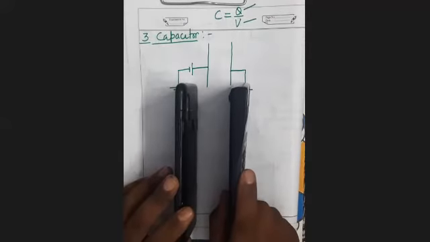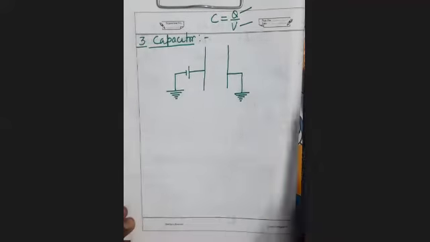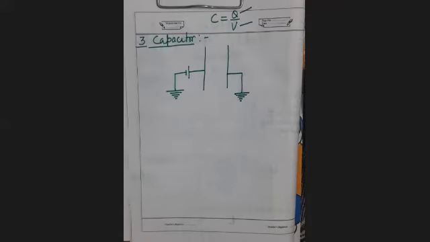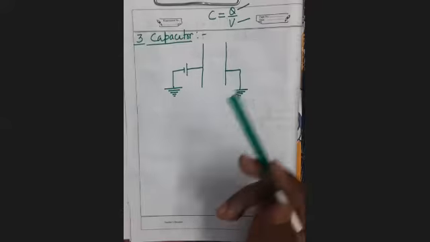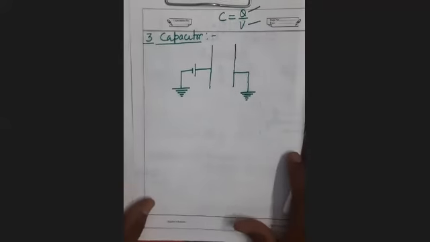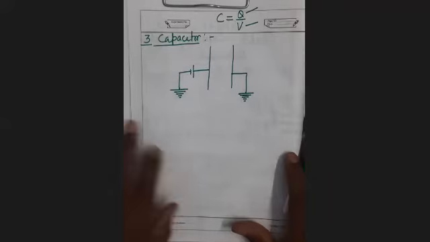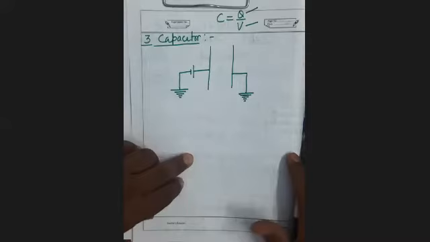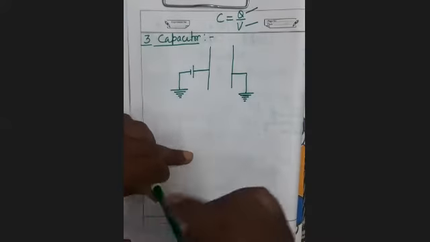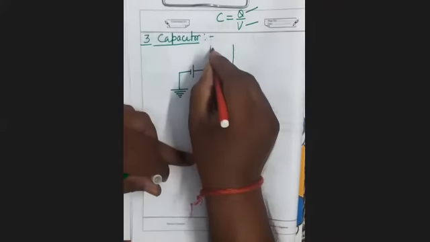Here I have taken both the conductors in the shape of a plane sheet. But these conductors may have any shape. Is it clear? So a capacitor is a device of two conductors in which a large amount of charge can be stored, by which we can increase the capacitance of the conductor. In this arrangement, one conductor is uncharged and connected to the earth. So see here, when you give positive charge to this conductor, what will happen?